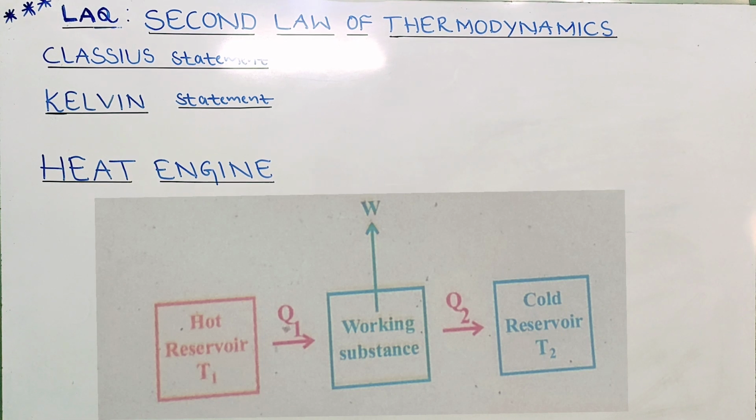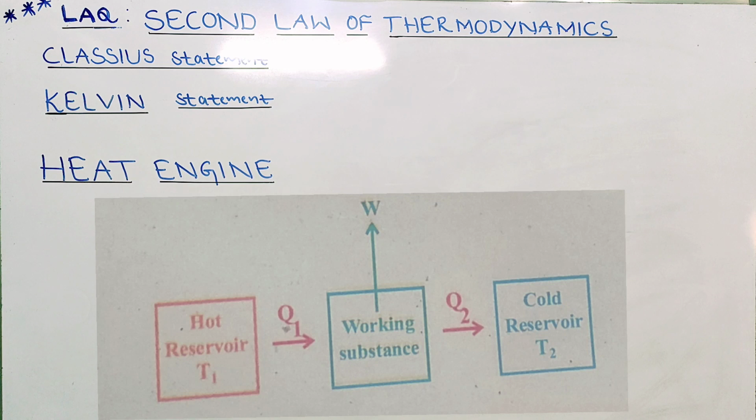Now we can observe the working of the heat engine. You can check the diagram on the screen. The heat engine mainly consists of three components: the hot reservoir, that is the source; the cold reservoir, that is the sink; and the working substance.